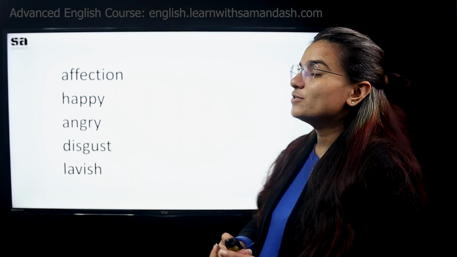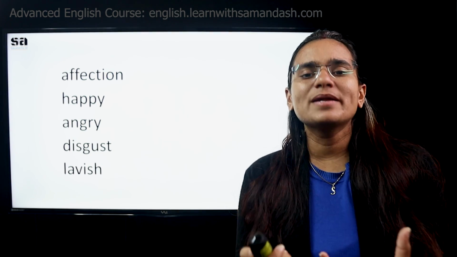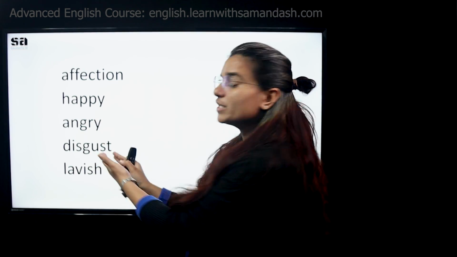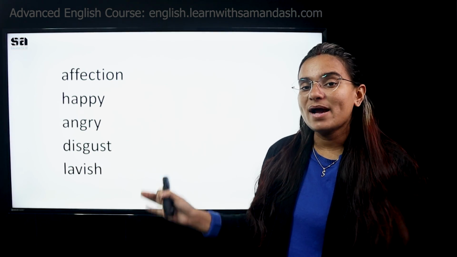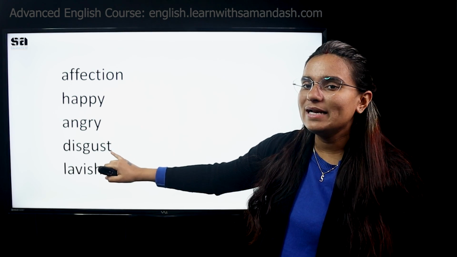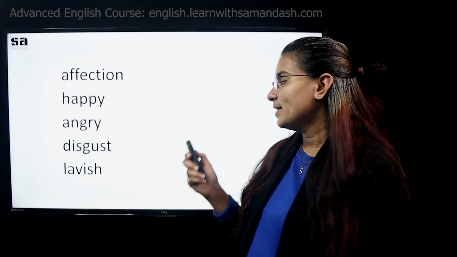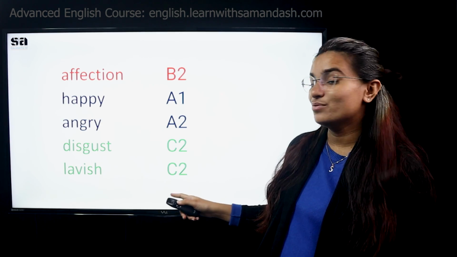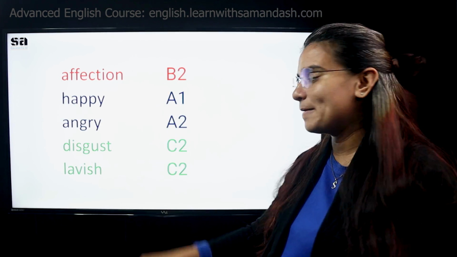Now, the interesting part is you don't have to actually learn it. You have to understand that if I'm using a word like disgust in my sentences, you might be dealing with expert level. All right. The answer is this: A1, A2, C2, C2. C2 is expert, proficient.